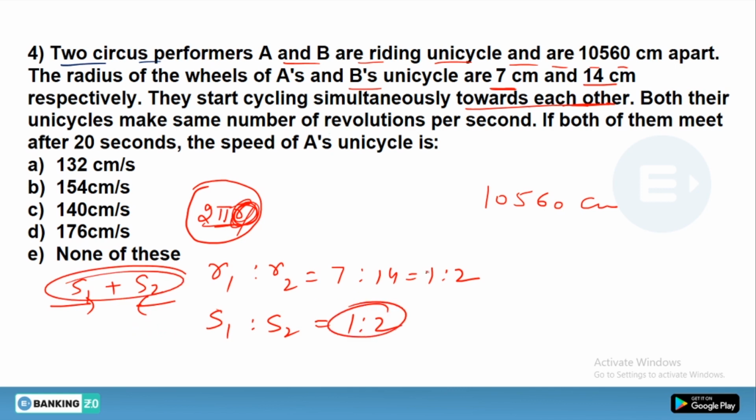Now their speed would become 3x, and they will catch each other in 20 seconds. That means in 20 seconds they will have a relative speed equivalent to 3x, and after solving this you will get the value of x as 176 centimeter per second.